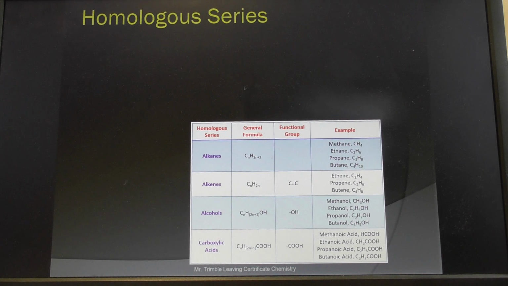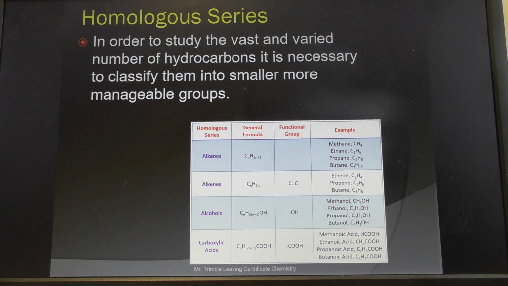So remember when we said homogeneous catalyst, the homo part means the same. So in a homologous series, effectively we have a series of compounds that have similarities, and normally that means that they adhere to the same general formula. We'll worry about that in a second. We're just going to look at alkanes today.